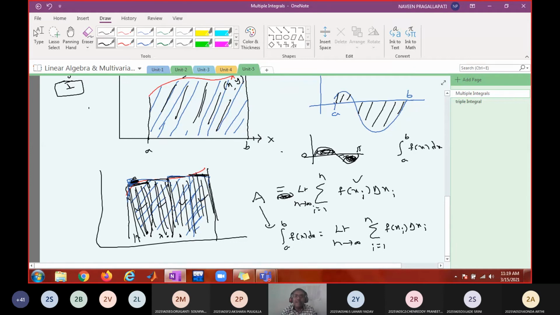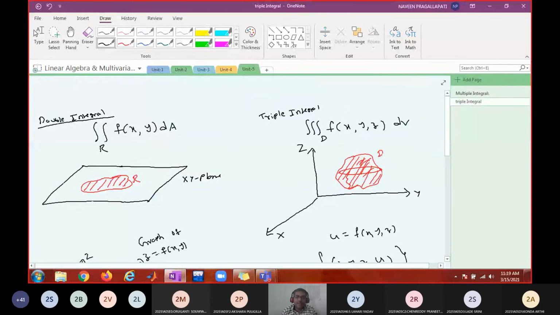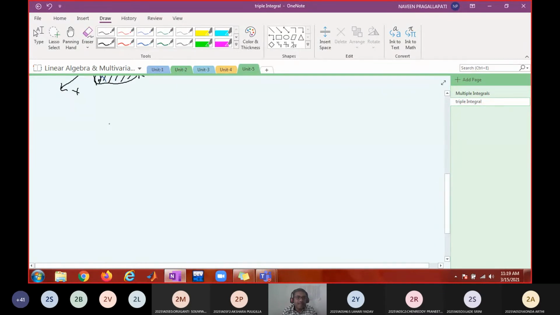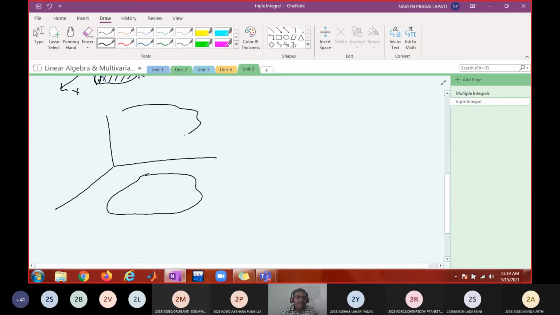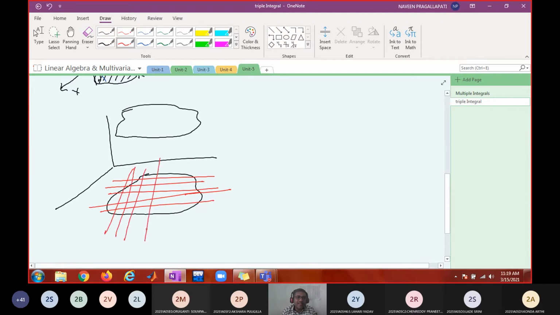In a similar way, you are going to partition this region of integration with lines parallel to the x-axis and parallel to the y-axis. So here you see the domain is here. I'm going to draw again. The domain is here, and its graph is somewhere like this. You just divide this region into smaller rectangles with lines parallel to the x-axis and y-axis.